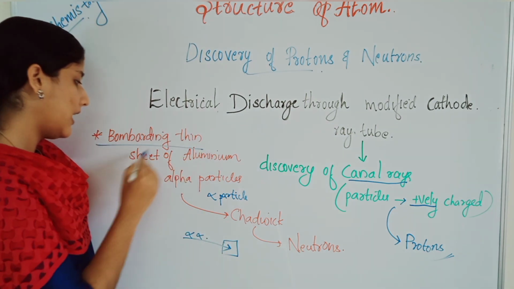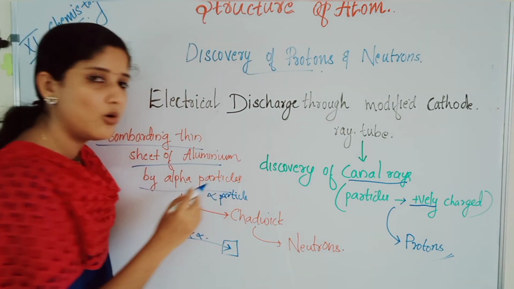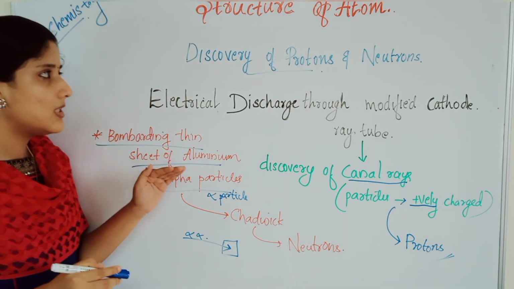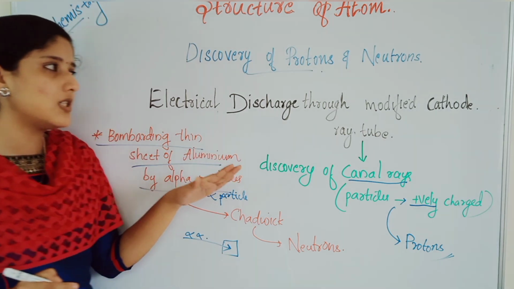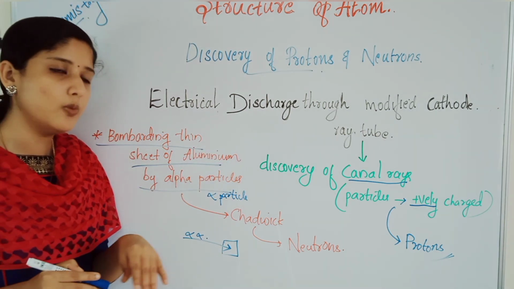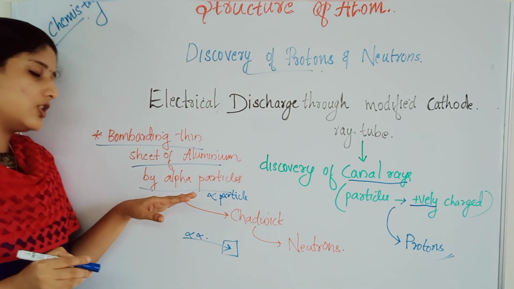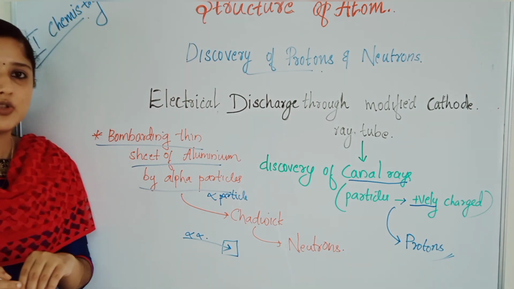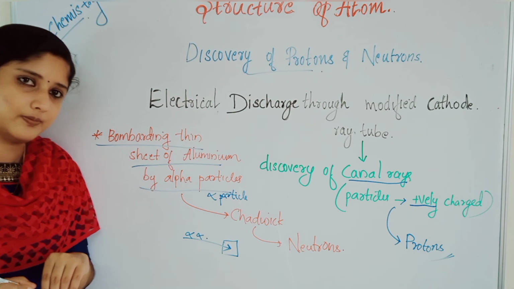Study the experiment name only. There is no need to study the experiment. What led to the discovery of protons is the electrical discharge through a modified cathode ray tube, and bombardment of a thin sheet of aluminum by alpha particles led to the discovery of neutrons by Chadwick.